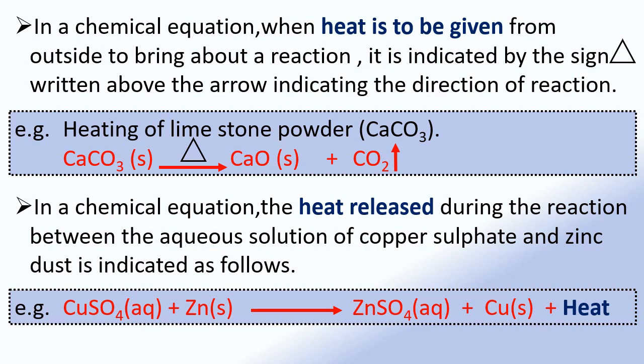In a chemical equation, the heat released during the reaction is indicated by writing heat after the products on the right hand side of the chemical equation. For example, heat released during the reaction between the aqueous solution of copper sulfate and zinc dust is indicated in the chemical equation as CuSO4 plus Zn gives ZnSO4 plus Cu plus heat.